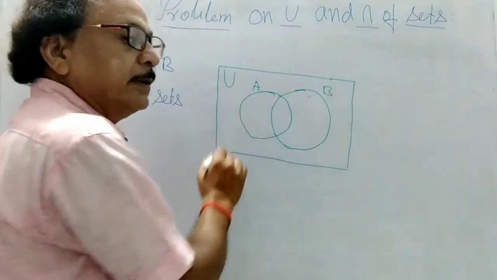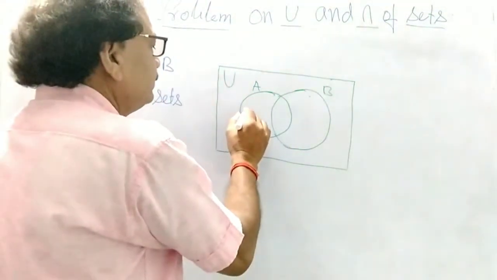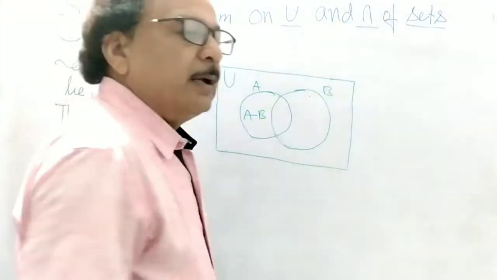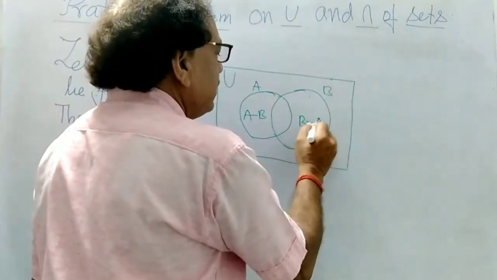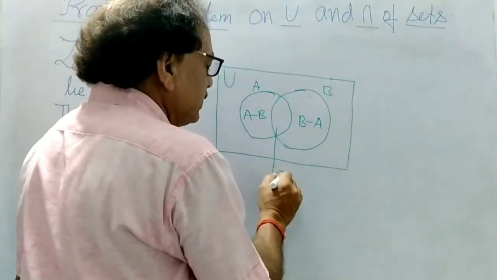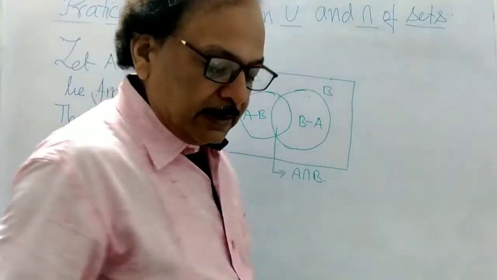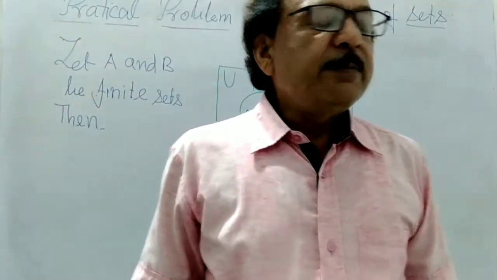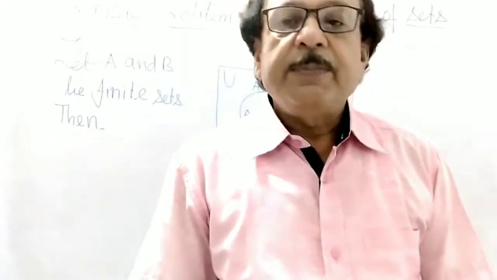Then this will be A minus B, and this is B minus A, and this portion is A intersection B. So now you see this is A intersection B, A minus B and B minus A.